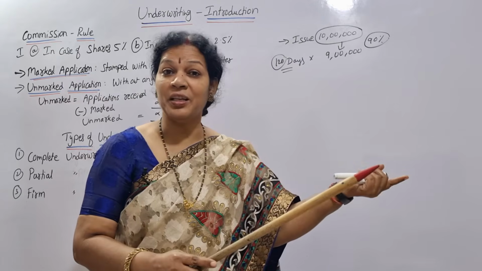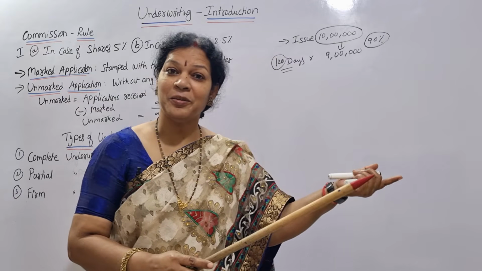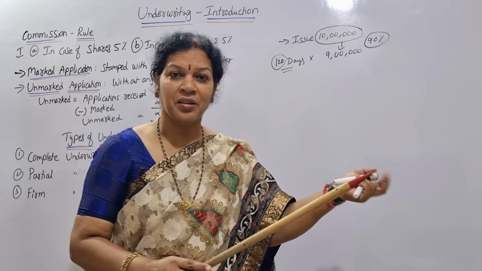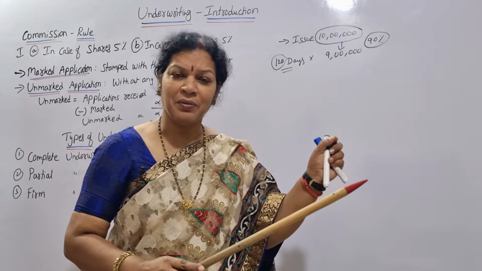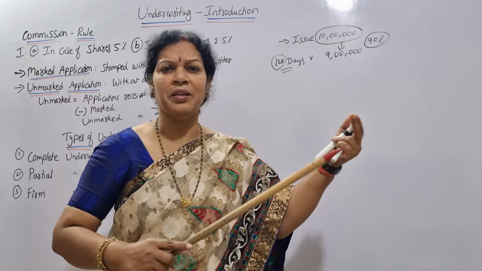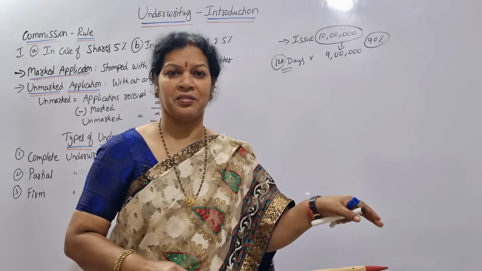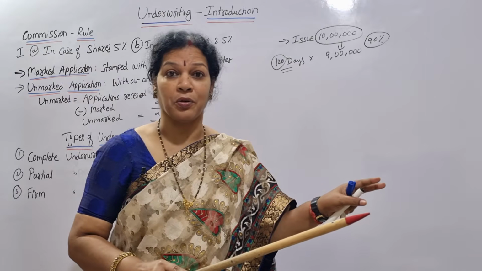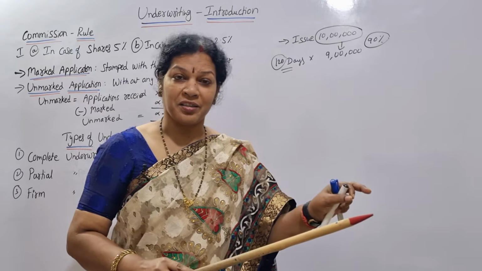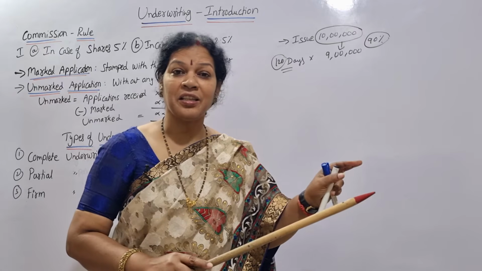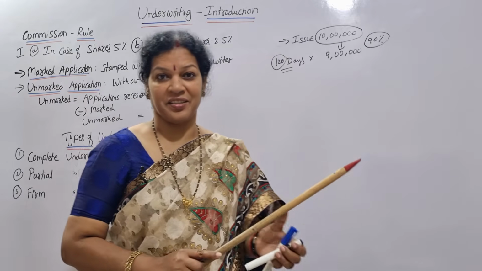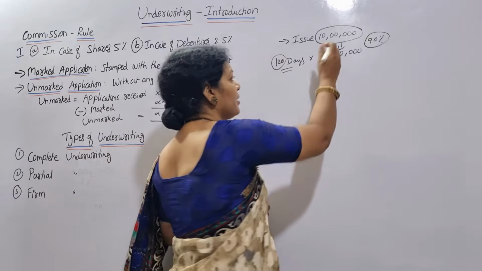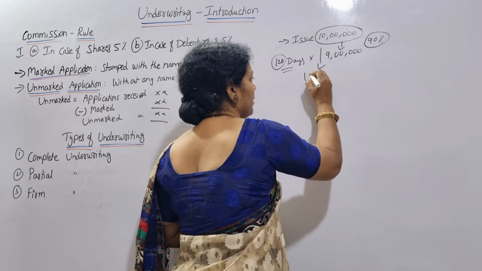If they get more than 90%, they are on the safe side. Are you getting it? No risk at all. So the company is always uncertain. They may get the subscription, they may not. Uncertainties, and risk is also more. So to avoid that risk, the company is taking the help of underwriters. The company is going for underwriting, the company is appointing underwriters.